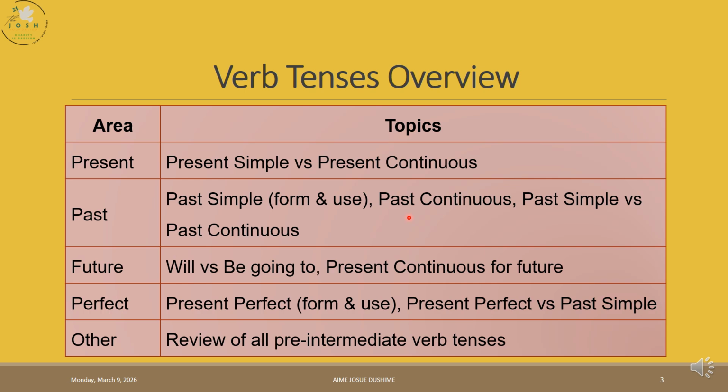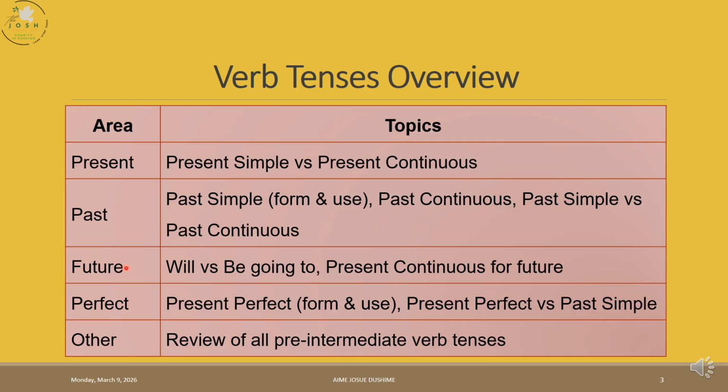The time was in the past when the activity was happening. The structure is subject plus was or were plus verb ing form. Was is for I, he, she, it. Were is for you, we, they. Then you remember to add the verb ing form.